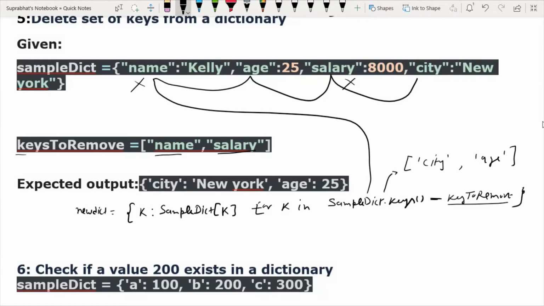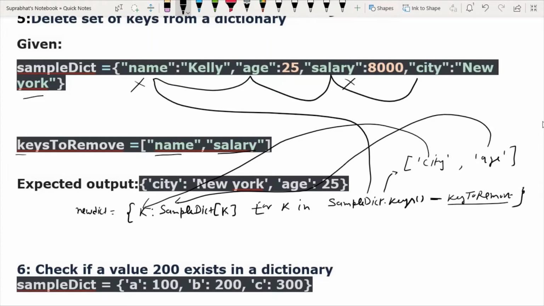So now from city, the first value goes to the k, and this k, that is city colon sample dict k, then city comes, with this is New York, and the second time it will give the value of age to k again.